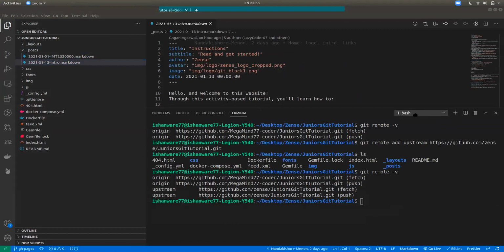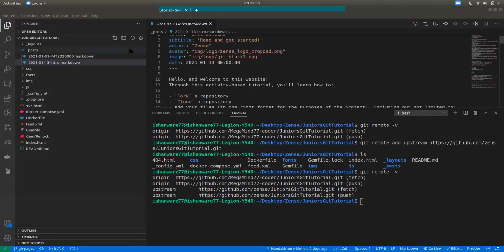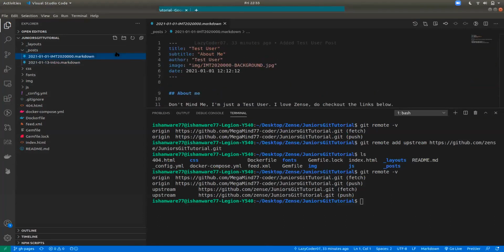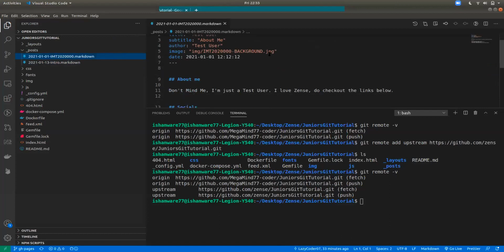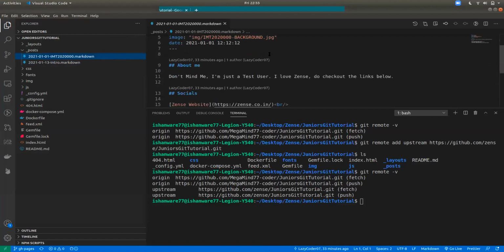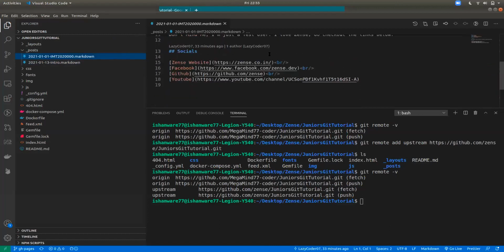Could you tell the difference between origin and upstream again? Yeah. So origin and upstream are just names. But in this case, what origin points to is Ishan's version of the repository called Junior's Git tutorial. The main repository exists on the account called Zens. You can see the link next to upstream says github.com/Zens/Junior's Git tutorial. So yeah, origin is the forked version.